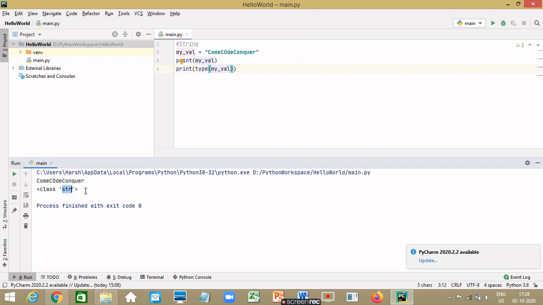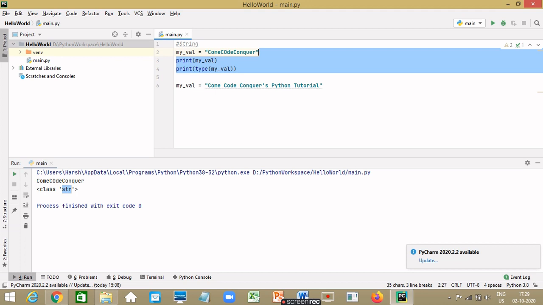Yes, it is str, which is the short form for string. Double quotes is also valid in Python, and it's mainly used when you have a single quote in your string. So let's say my_value is equal to "Code Conquers' Python tutorial".